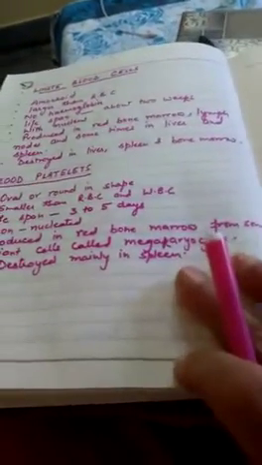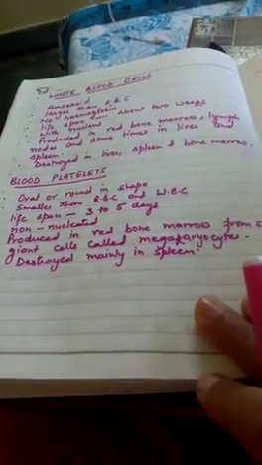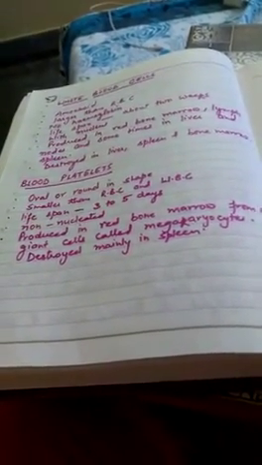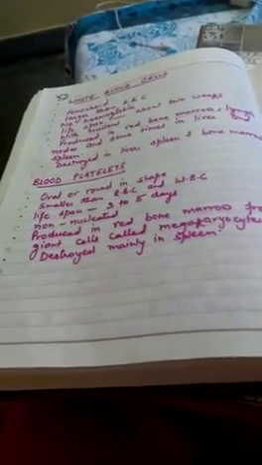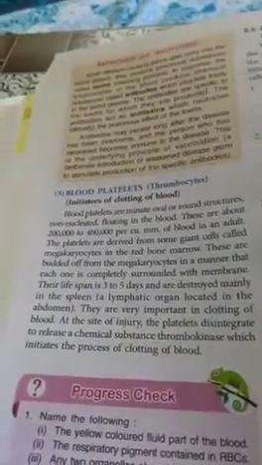They are produced in red bone marrow from some giant cells called megakaryocytes. Megakaryocyte produces platelets by budding. They bud out some platelets and they are destroyed mainly in the spleen. Main function of blood platelets is the process of blood clotting. They help in the process of blood clotting.